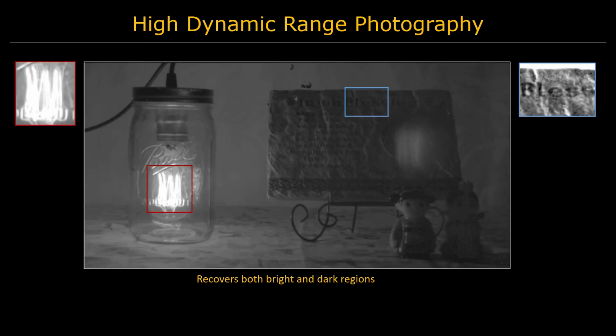Although it may appear that SPADs are useful only in low light conditions, due to their image formation model, they can also image bright scenes where conventional sensors would normally saturate. Please see the paper for details. Here, we show an example of the SPAD camera capturing a scene with high dynamic range. The camera is directly looking at the halogen light filament, as well as the text on the plaque, which is only receiving indirect light.